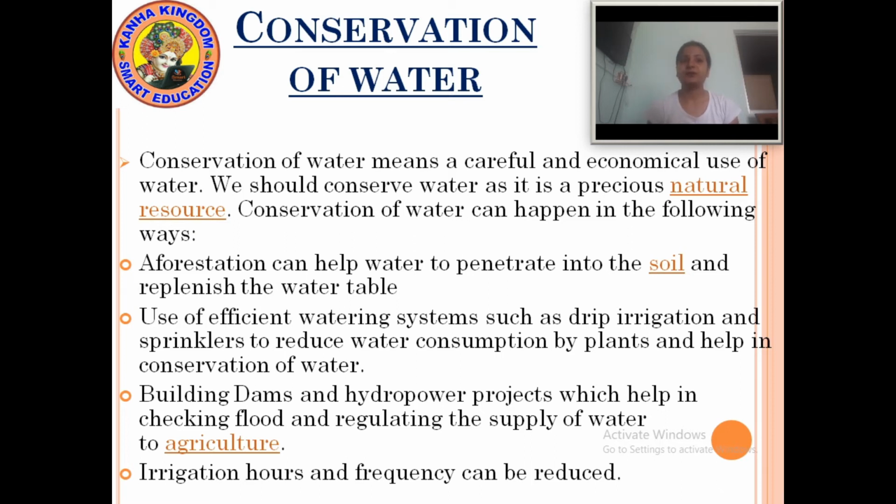Now the next point is irrigation hours and frequency can be reduced.